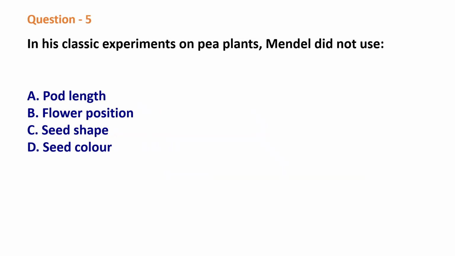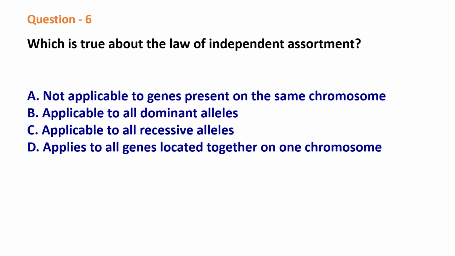Question 5. In his classic experiments on pea plants, Mendel did not use pod length, flower position, seed shape, seed color. The correct answer is pod length. Mendel used only 7 different contrasting characters in which he did not use pod length.